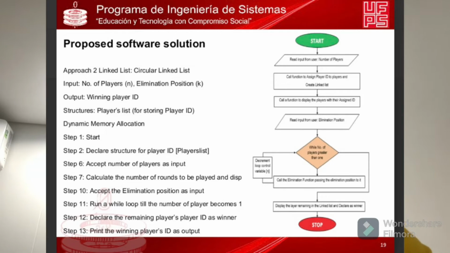Step 1, start. Step 2, declare the structure of the player ID, player list. Step 6, accept the number of players as an input. Step 7, calculate the number of rounds to be played and display. Step 10, accept the elimination position as an input. Step 11, run a while loop until the number of players becomes 1. Step 12, declare the remaining player's ID as a winner. And step 13, print the winning player's ID as an output.